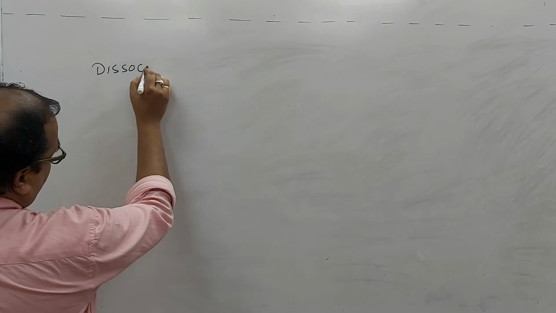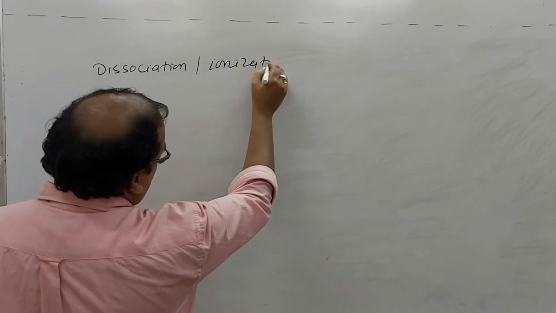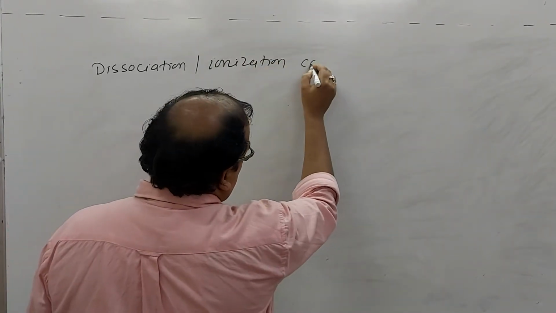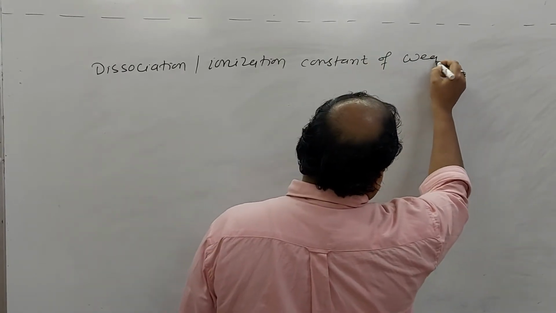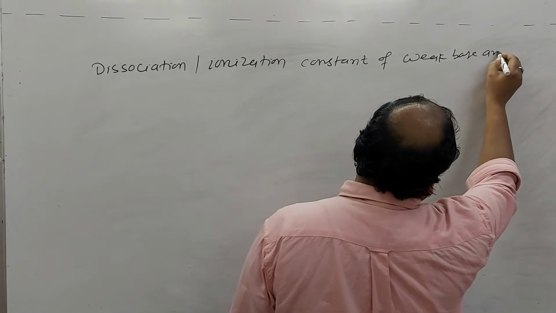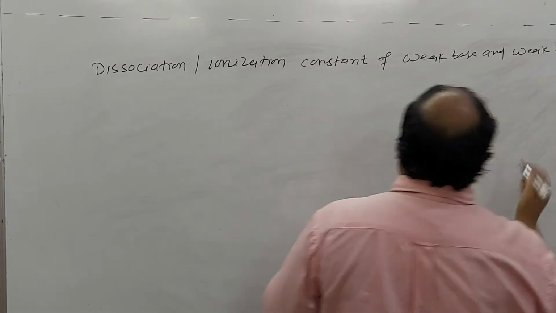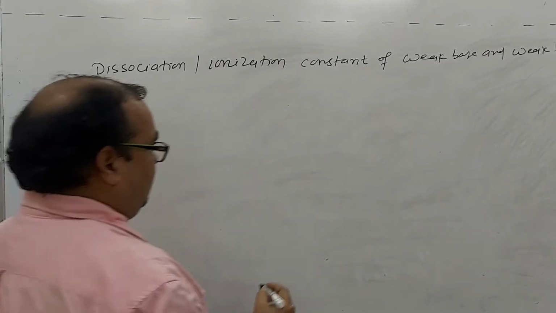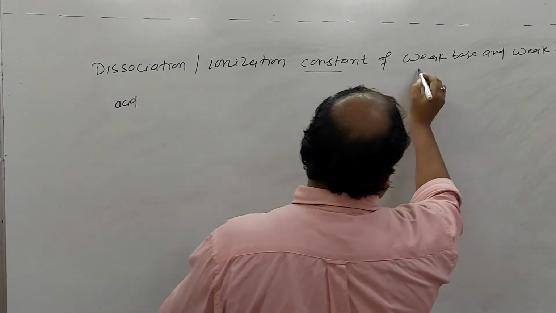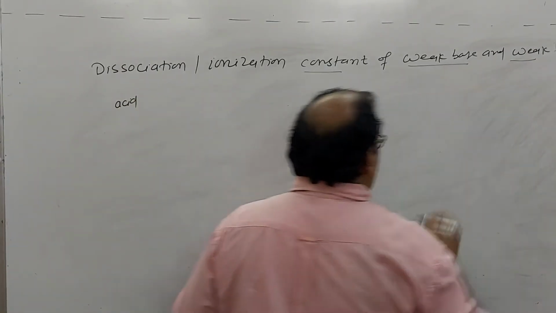Just give the heading here: Dissociation or ionization constant of weak base and weak acid. This is the ionization constant for the weak base and weak acid.